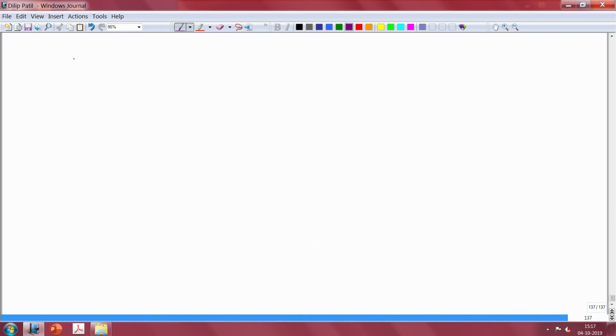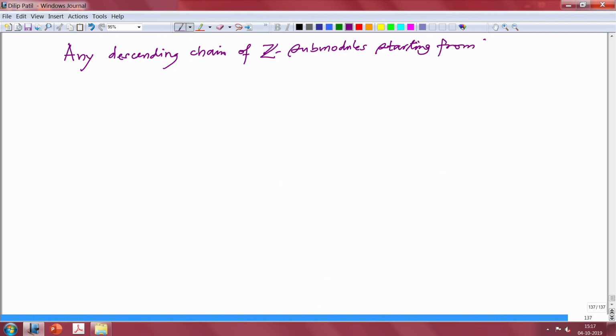Take any descending chain of Z submodules starting from V.